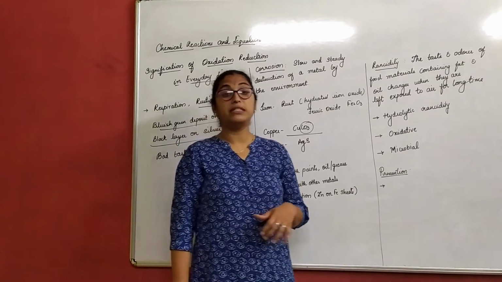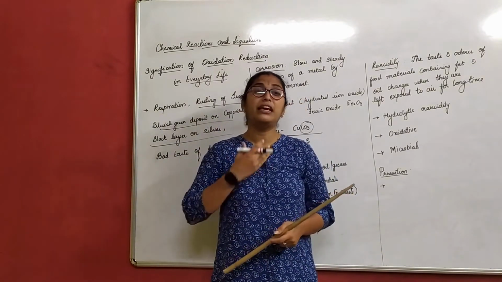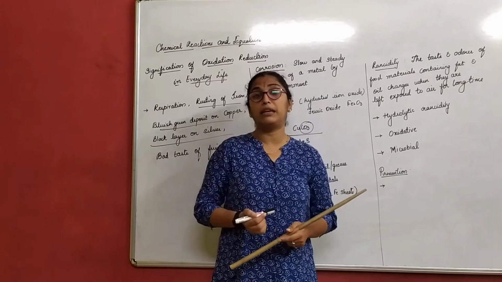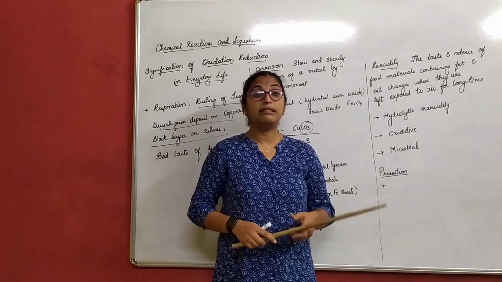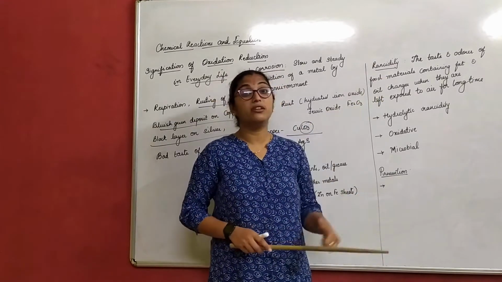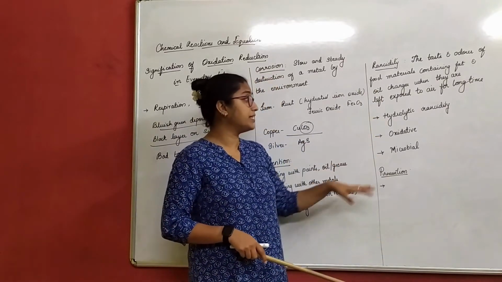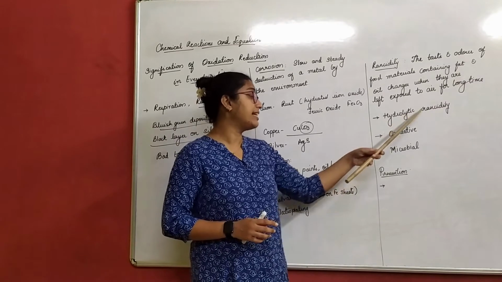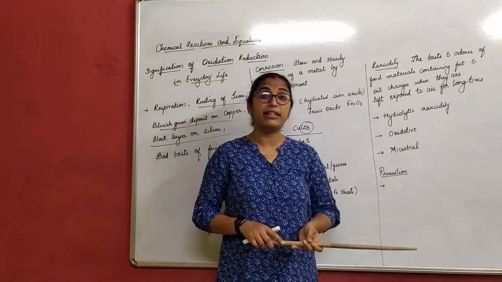It actually happens sometimes with simple chips or chaklis. If you haven't stored them properly, they either go softer or lose their taste and have a typical smell. You cannot eat them because they have turned rancid. Now what are the different types of rancidity? We see hydrolytic rancidity, oxidative rancidity and microbial rancidity.